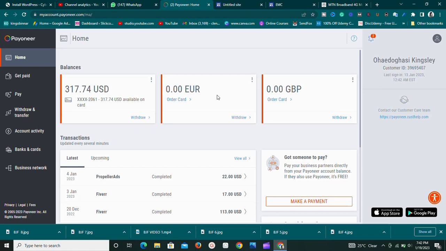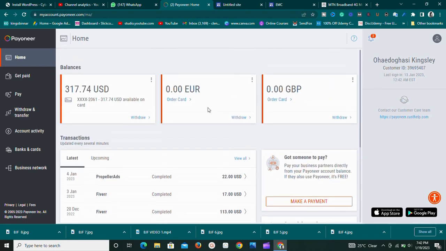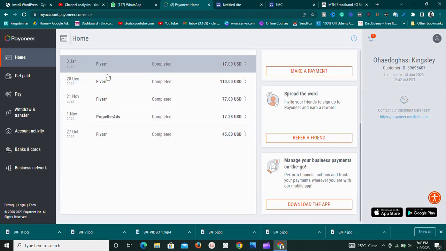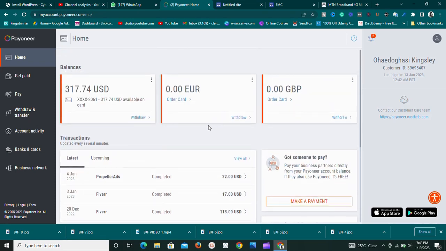The first thing is you can work on several sites that are going to pay you directly into your Payoneer. Some of those sites, as you can see right here, are like Fiverr, like Propeller Ads and the likes of them. They can pay you using your Payoneer account. So work for those sites and you can earn money into your Payoneer.